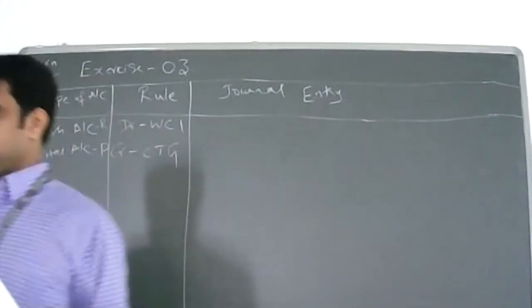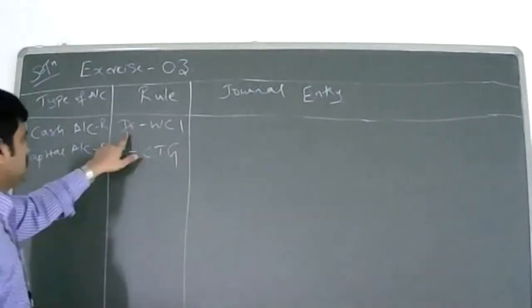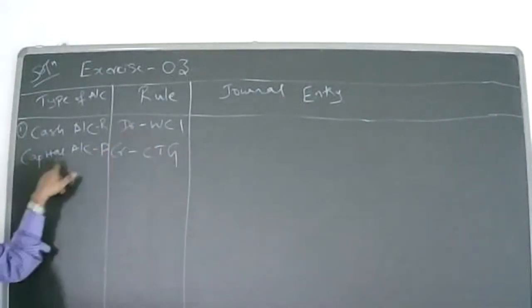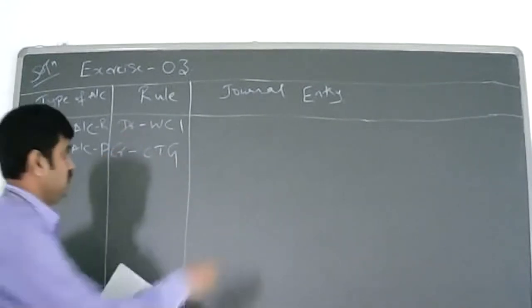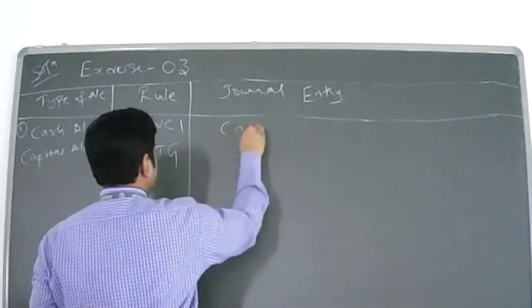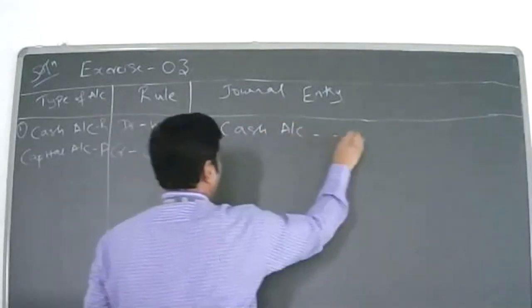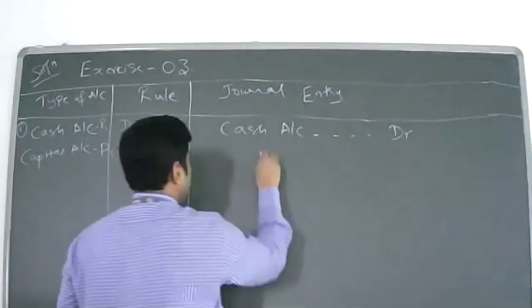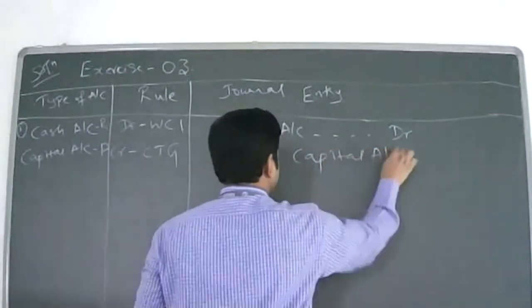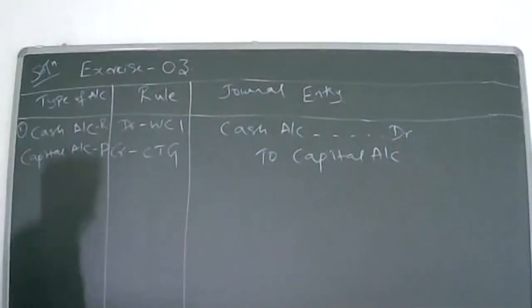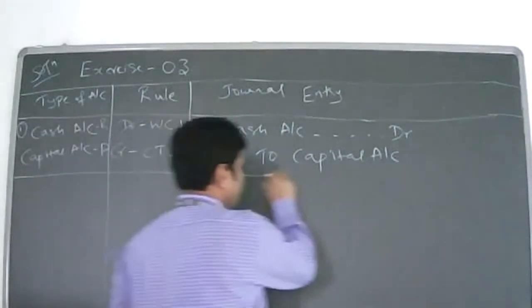So what is the journal entry now? Cash to capital. So cash account is debit and capital account is credit as per the rule. Now you write down: Cash account, Dr., to Capital account. You understand, students?